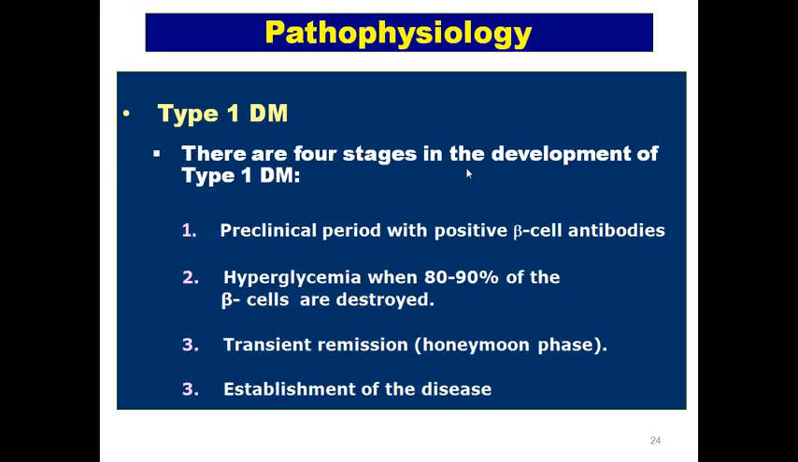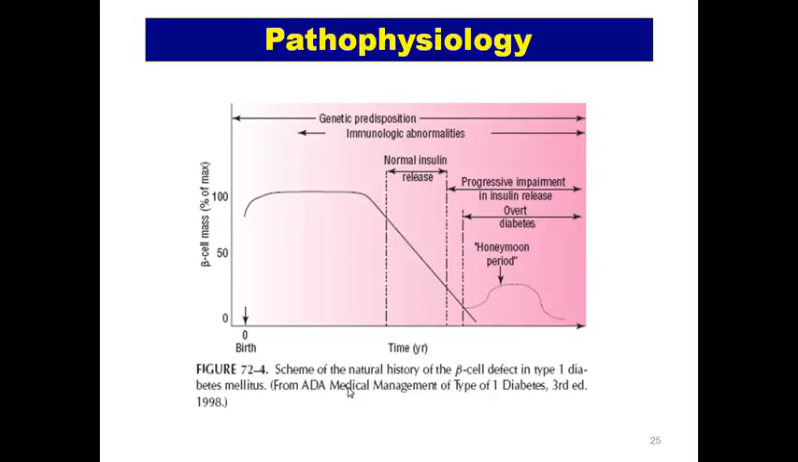There are 4 stages in the development of type 1. First, a preclinical period with positive beta cell antibodies. There's just beta cell antibodies, and they don't have symptoms. Then when 80 to 90% of beta cells are destroyed, we get a hyperglycemia phase. Then there is a transient remission where patients start producing a little bit of insulin, which starts working, and this is known as the honeymoon phase. And after that, the 4th stage is the establishment of diabetes.